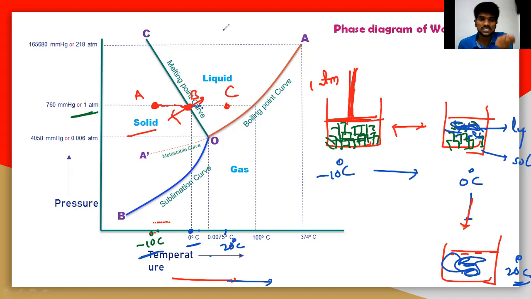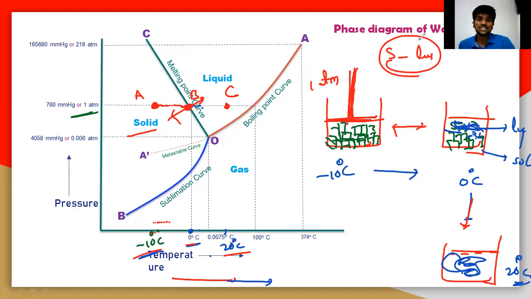It is a fixed temperature, that is 0 degrees Celsius. When you increase the temperature from minus 10 degrees to 20 degrees Celsius, the ice particles will be converted into liquid. At 0 degrees, there is an equilibrium between solid and liquid. Here you should understand one thing which is very, very important.